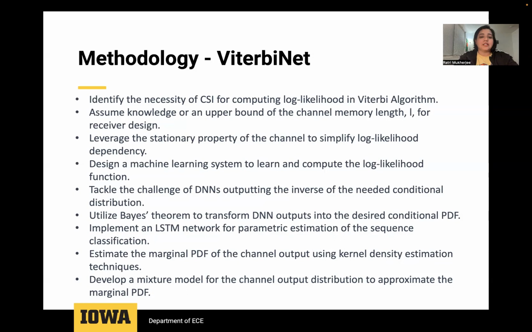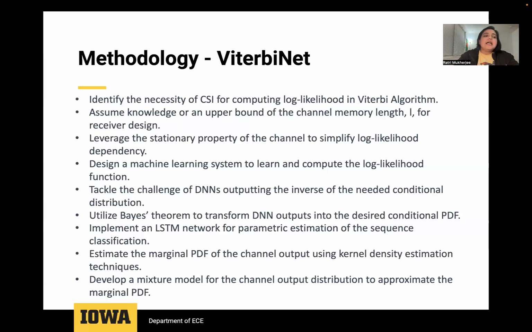Moving forward, the Viterbi algorithm's design requires an assumption about the memory length of the channel. This research step posits that the receiver possesses accurate knowledge of a reliable estimate, which is critical for the Viterbi algorithm's operation and less stringent than having complete CSI.